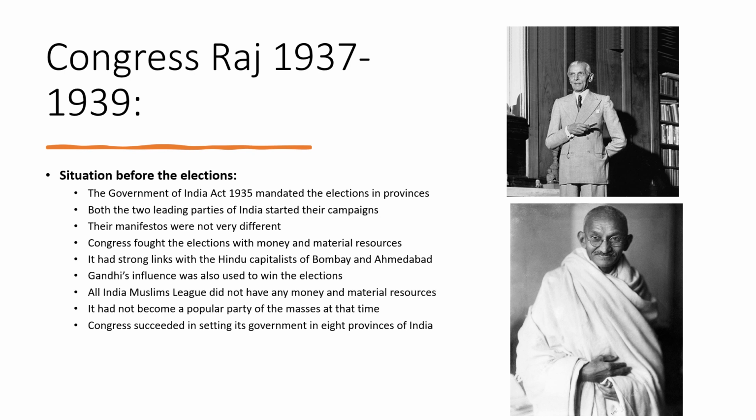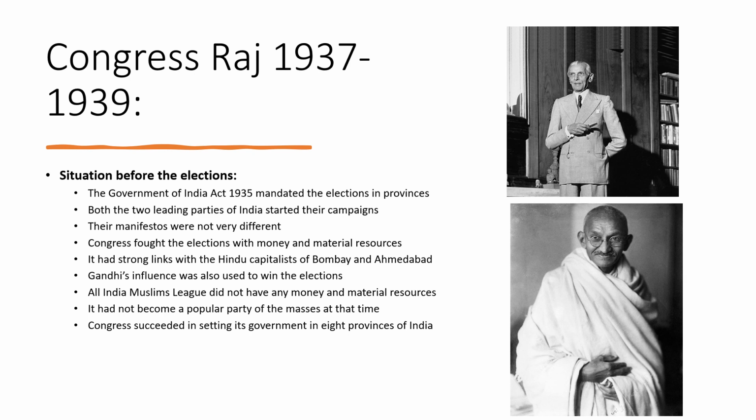This is the reason that the All India Muslim League did not have any money or material resources, so it could not use these resources in fighting the elections or starting campaigns. It had not become a popular party of the masses at that time because it was comparatively a new party.